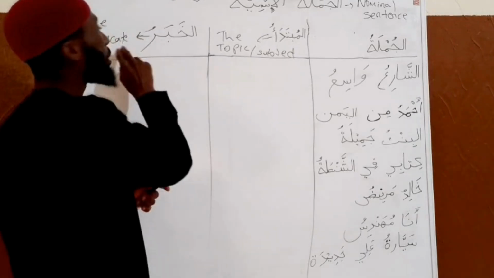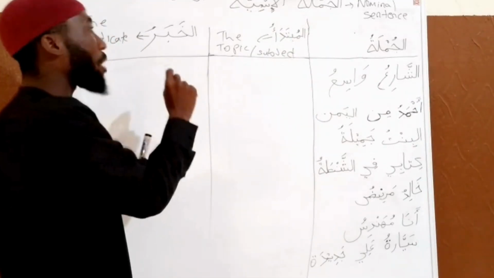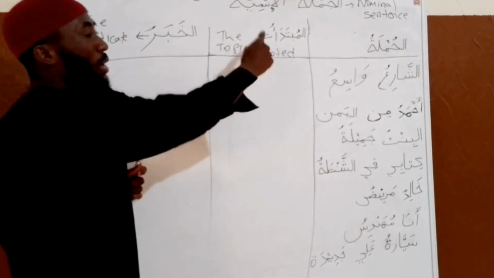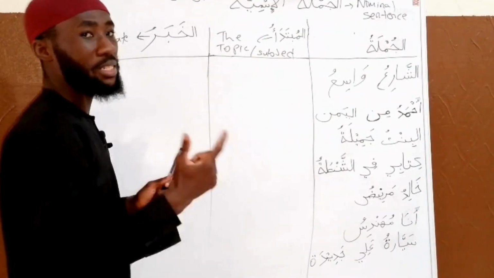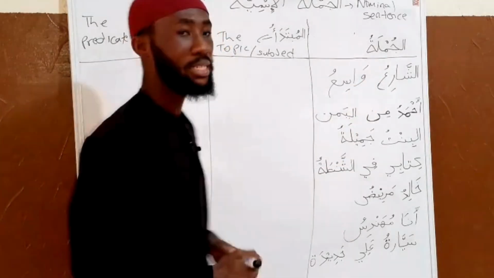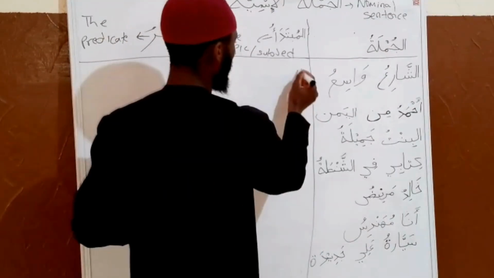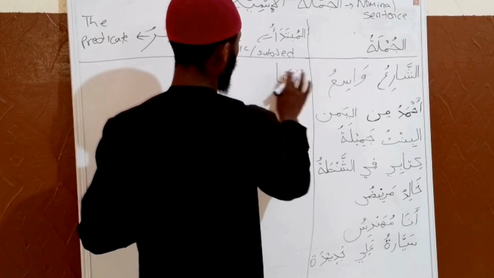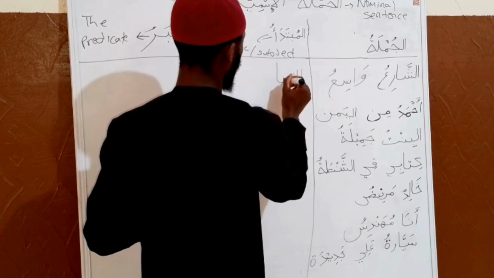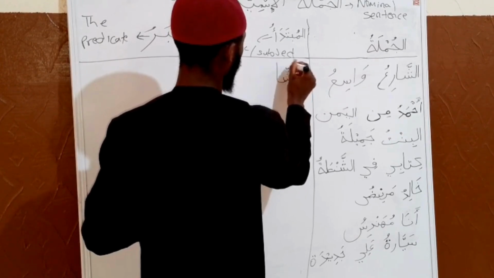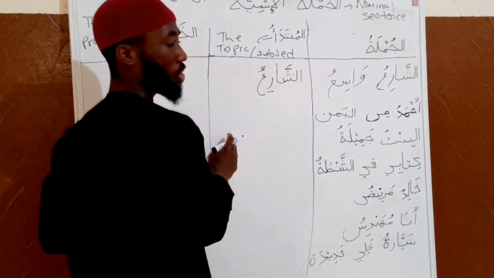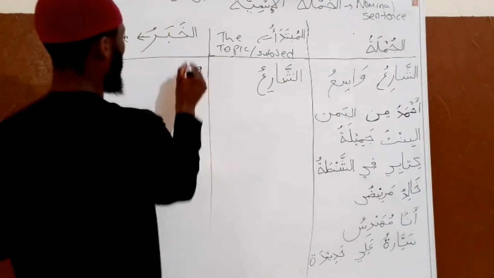Then the khabaru, that is the predicate, must be indefinite, while the mubtada must be definite. Now we have ash-shari'u wasi'u.